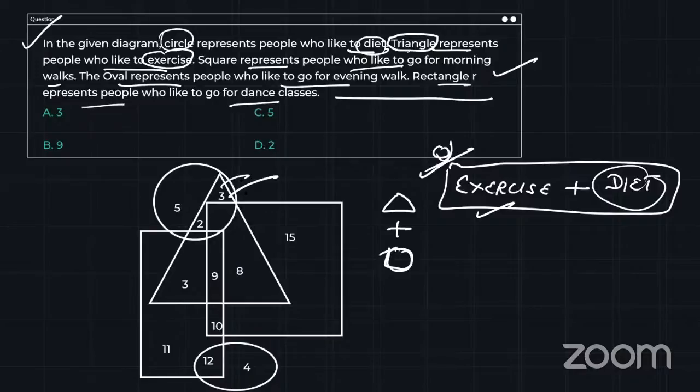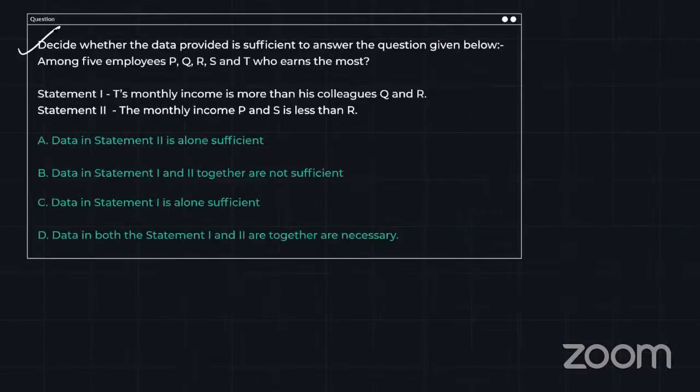If I see circle and triangle both, I know the circle is here and the triangle is here. So this 2 is under circle and triangle and this 3 is under circle and triangle. So how many people together? 5. Easy. It's all about how you see the problem and how you visually interpret the Venn diagram. Fine. Moving forward, we have the next problem from data sufficiency, and this is a fresh problem from day 3 slot 2.